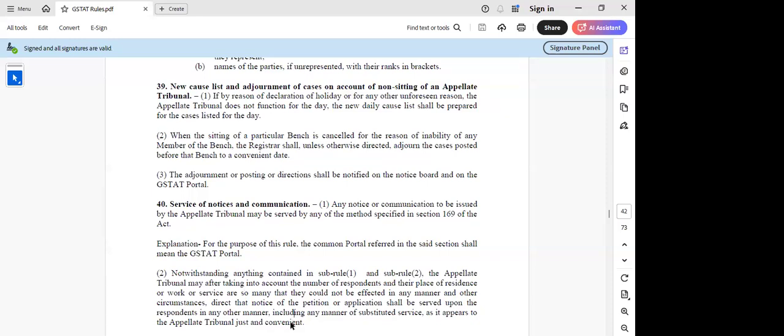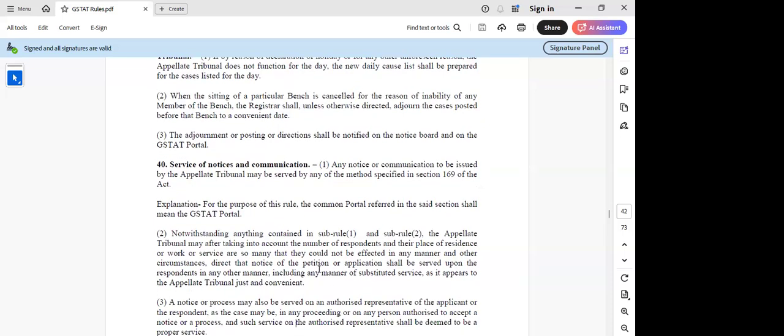When 169 is there, I was not able to work out why, notwithstanding anything contained in sub-rule 1 and 2. So they have come out with other powers also, where they can even serve upon the respondent in any other manner in addition to the manner specified in 169. They are also coming out with a residual manner, which we have to wait and see how convenient it is, because of substituted service as it appears to the appellate tribunal just and convenient.